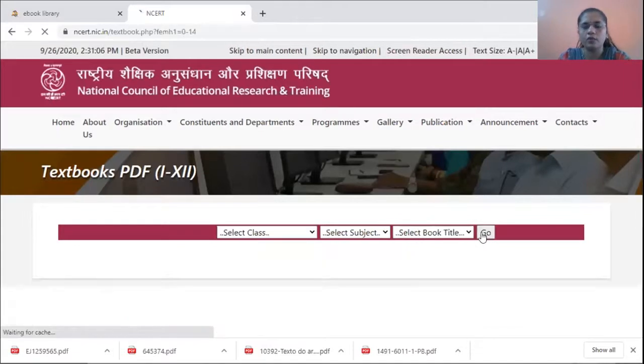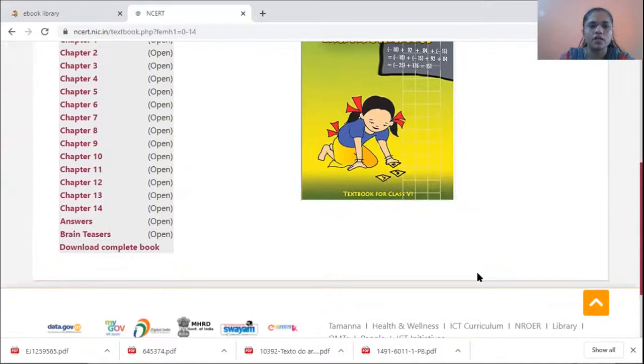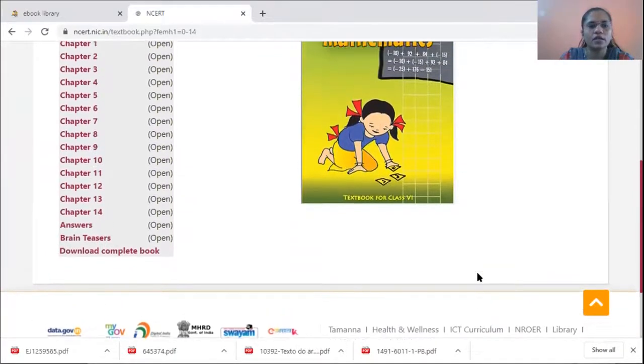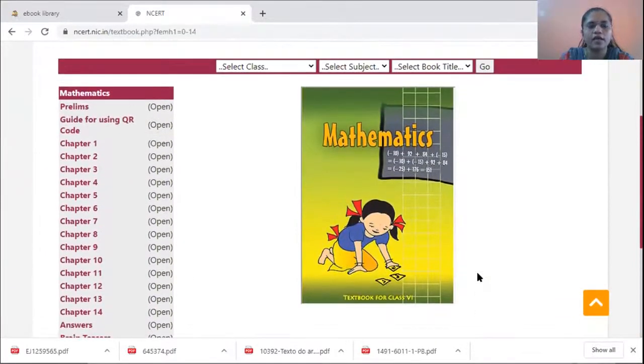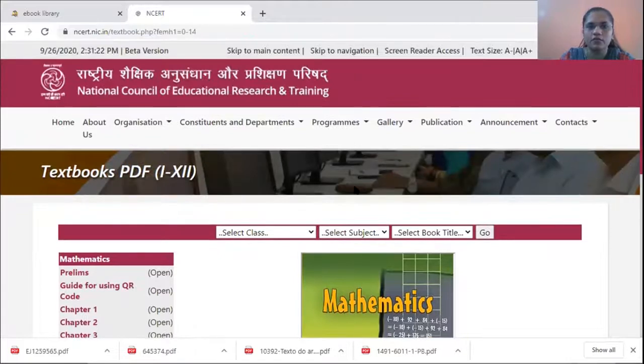But this website provides you chapter wise collection. Therefore, I have downloaded all the chapters. I have created one PDF file and I have sent you all. So your efforts will be little less for accessing this.